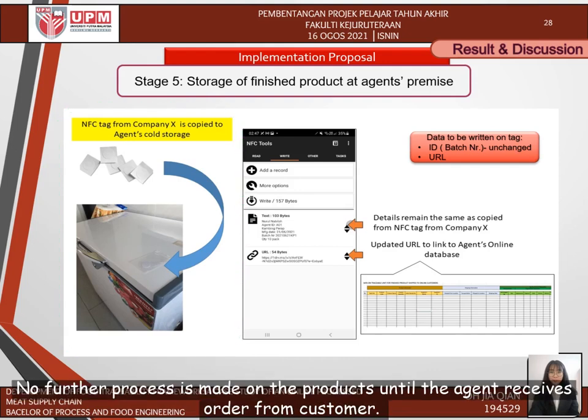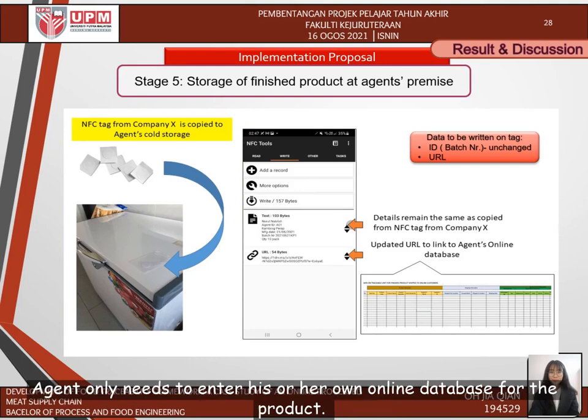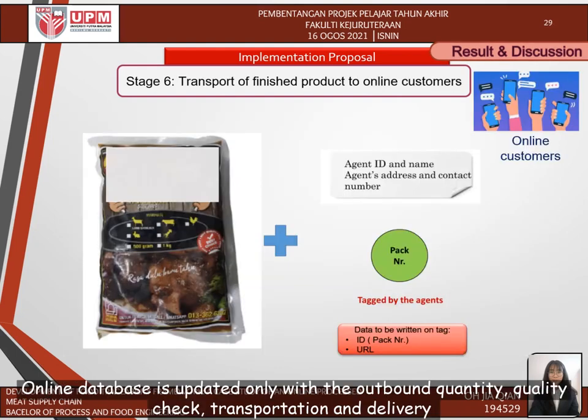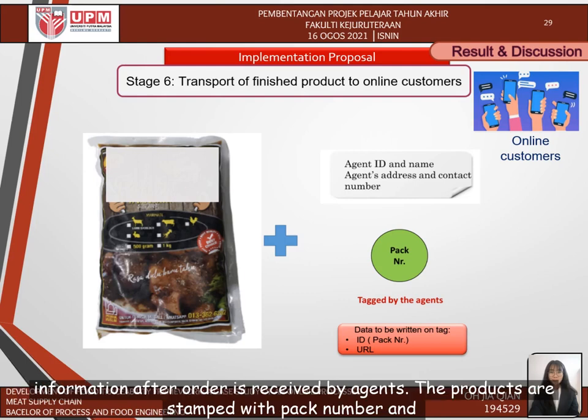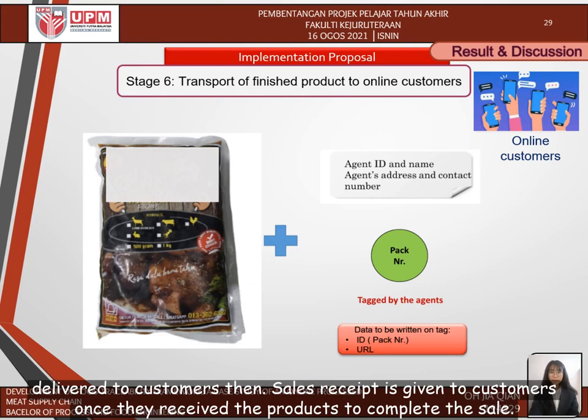No further process is made on the products until the agent receives an order from the customer. Agents only need to enter his or her own online database for the product. The online database is updated only with the outbound quantity, quality check, transportation, and delivery information after the order is received by agents. The products are stamped with pack number and delivered to the customer then. A sales receipt is given to customers once they receive the products to complete the sales.